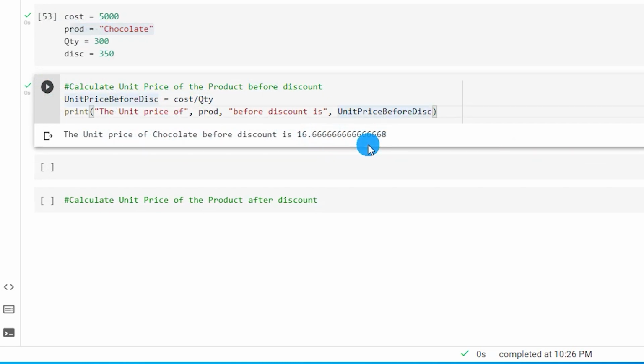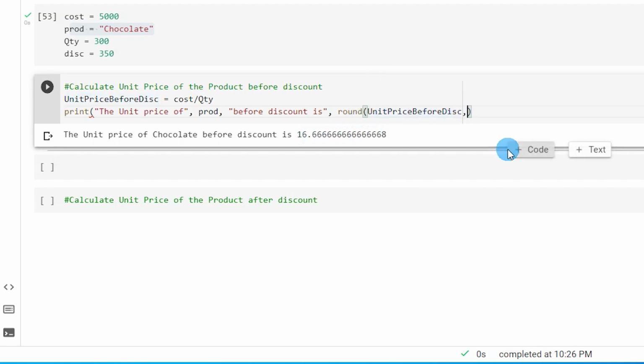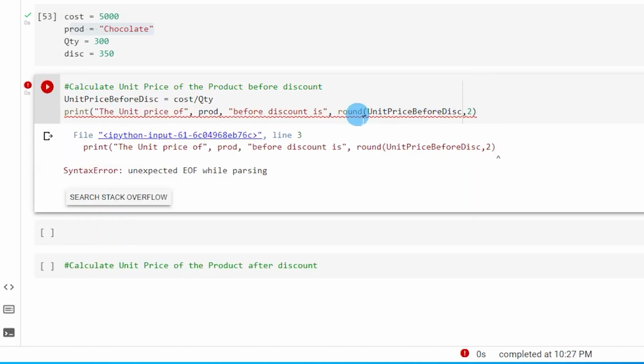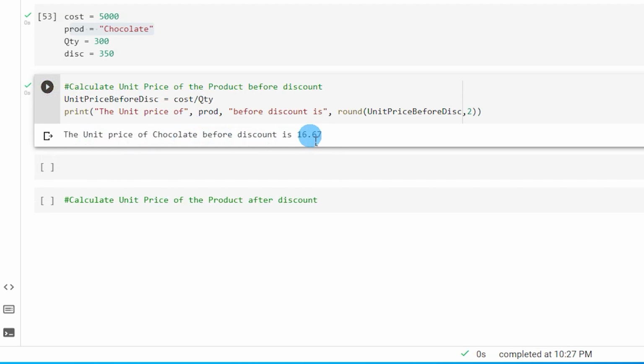What we can now do is there's a function called round within Python, and you can type in round, open bracket, and then followed by comma and 2 for 2 decimal places. And then let's run this now. I forgot to add another parenthesis over here. Let's run this piece of code, and you will see that it has now been rounded to 2 decimal places. If you don't need any decimal places, you can simply enter 0 over here and run this code again. You will see that the value has been rounded off, and now it is showing as 17.